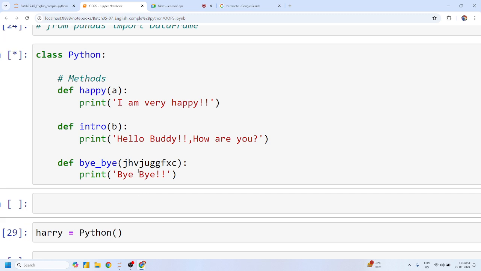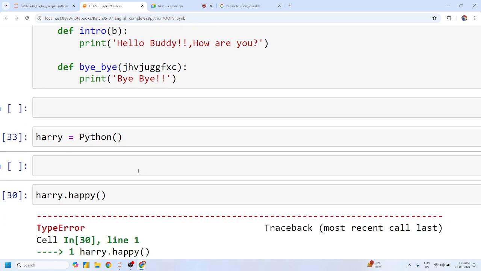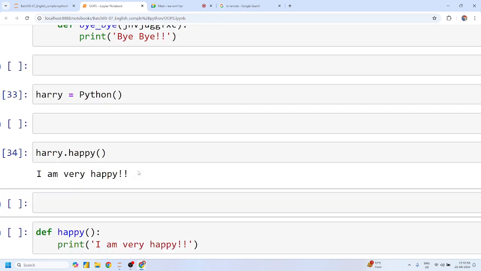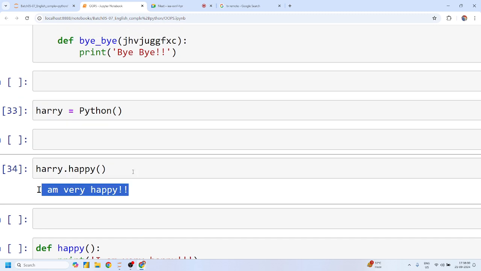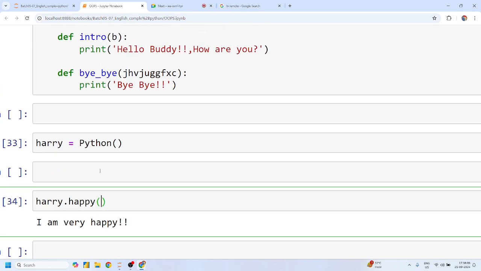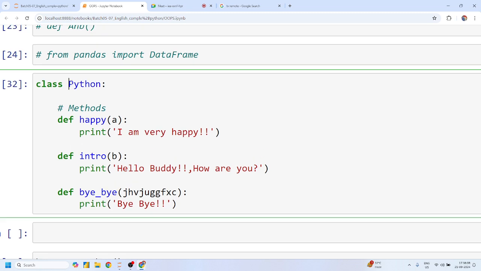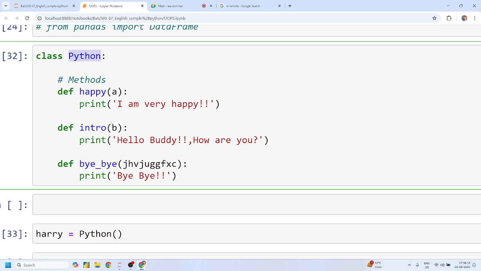If I run this again, harry.happy, this is the same answer that I was looking for. Now it will run this happy method, and it generally takes one argument, which is the class itself. Since we are declaring that it takes one argument, you have to decide on at least one parameter and name it with any name.